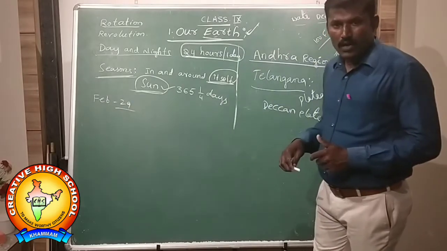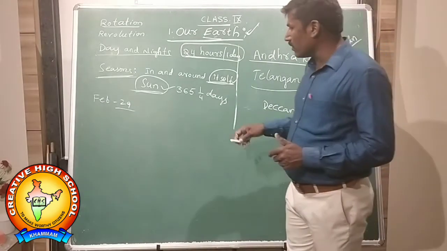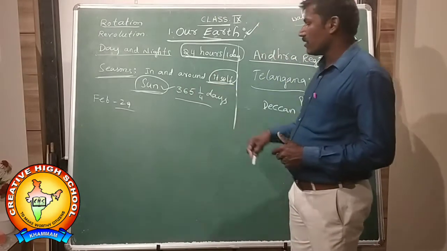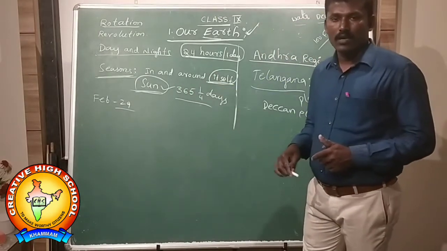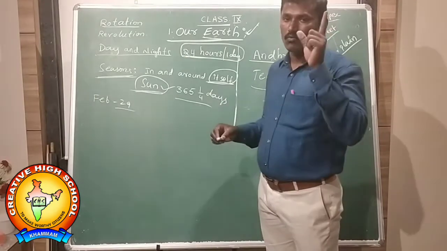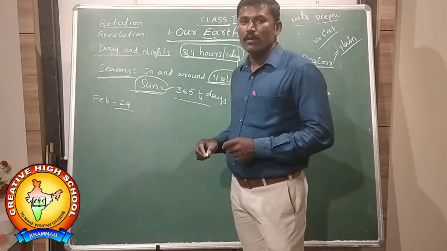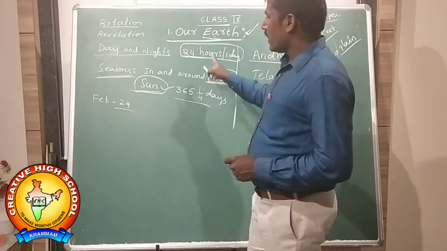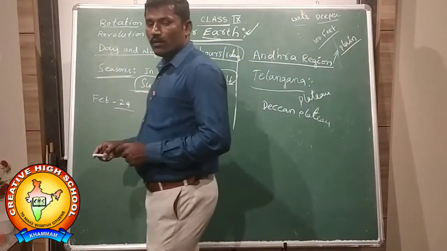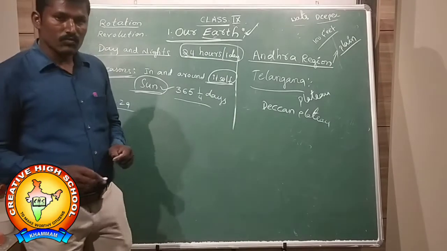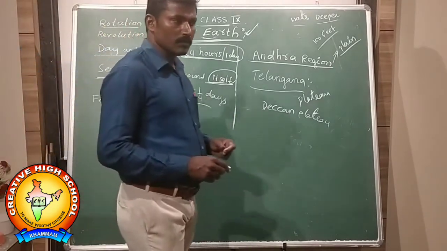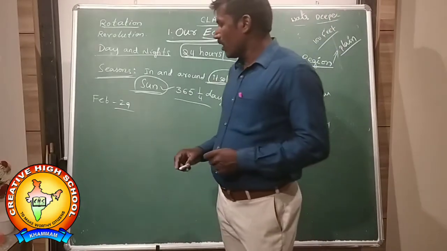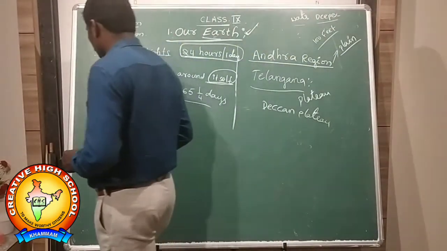For moving around the sun, the earth takes 365 days and 1/4 day, or 366 days or 1 year. That is called 12 months. And for its one rotation around itself, it takes 24 hours or 1 day.